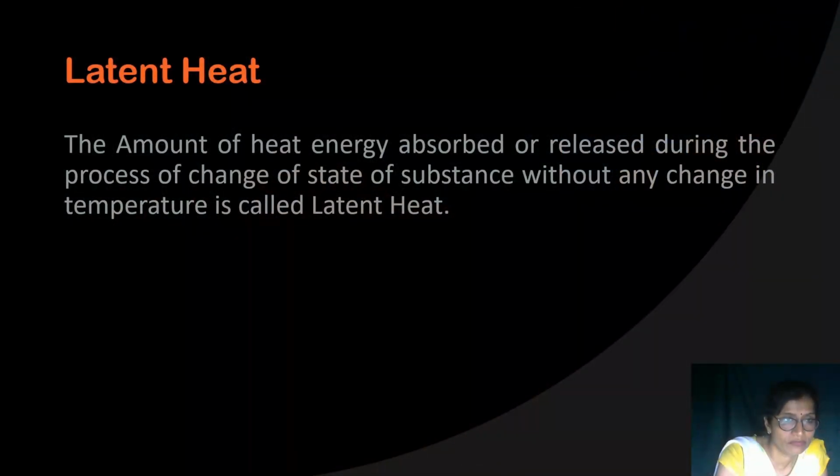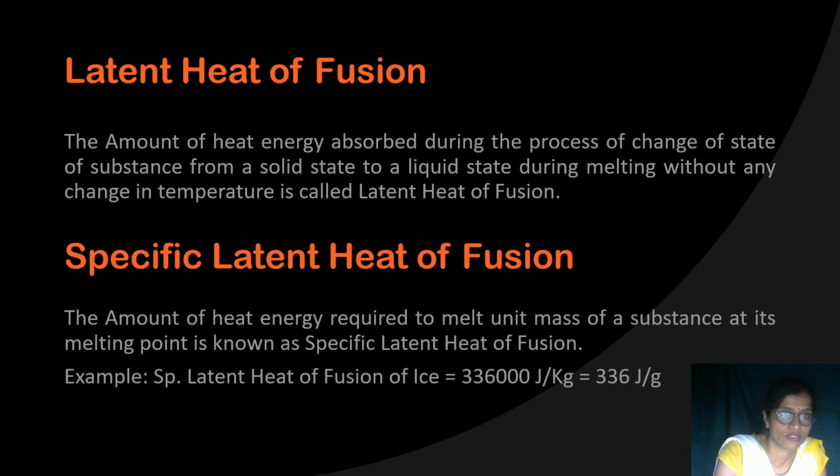Latent heat of fusion means the substance changes from solid state to liquid state without any change of temperature. So what is latent heat of fusion? The amount of heat energy absorbed during the change of state of a substance from solid state to liquid state, during melting, without any change in temperature, is called latent heat of fusion.